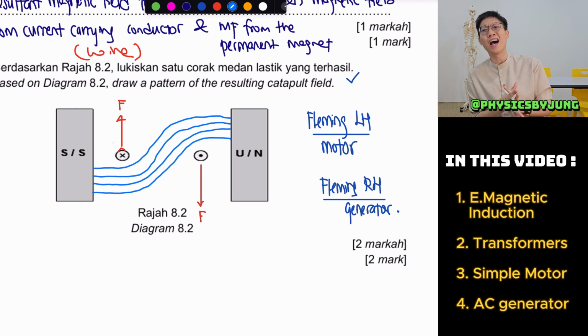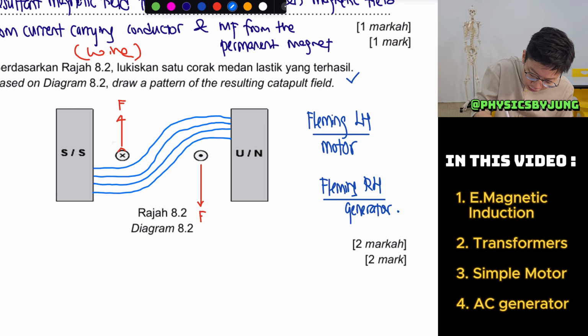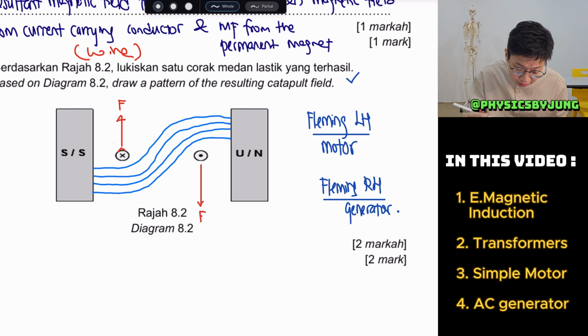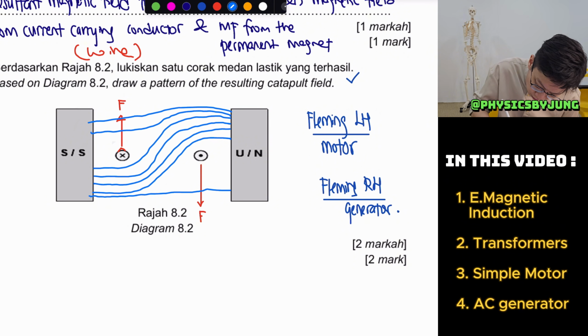Teacher, why did you draw so ugly? Guys, they don't really care whether it is ugly or not. But if you want to draw nicer, you can draw a higher curve and so on. Then after that, you just have to end it with a bit of magnetic field lines like this. Then you just draw another two more here.